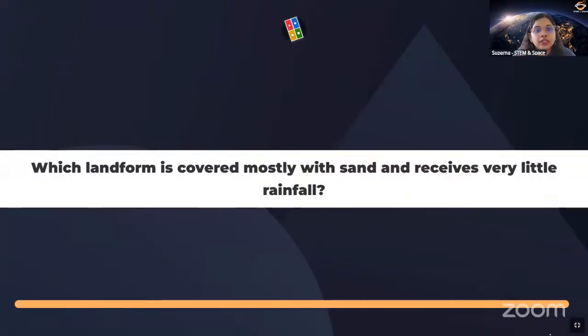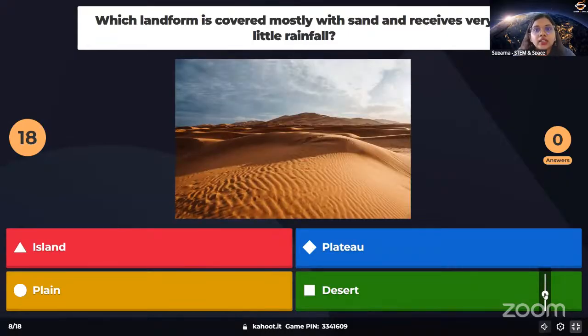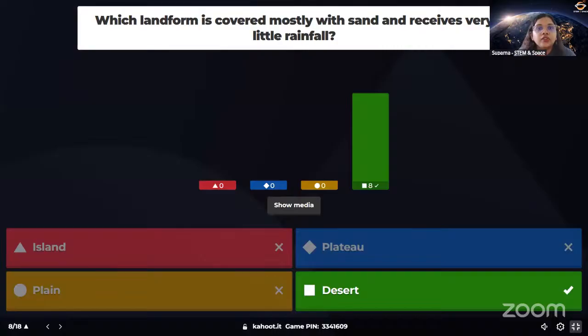Which landform is covered mostly with sand and receives very little rainfall? Is it an island, plateau, plain, or a desert? Look at the picture. What type of landform is this?